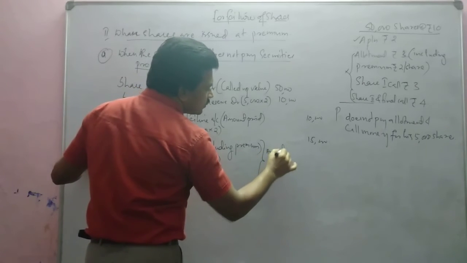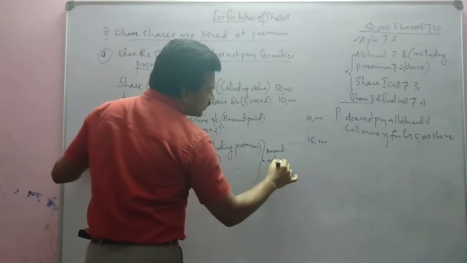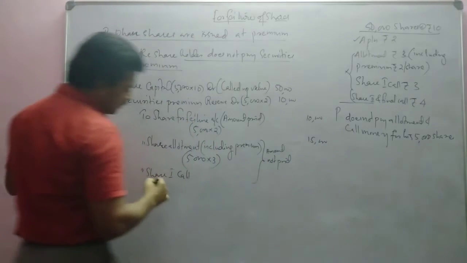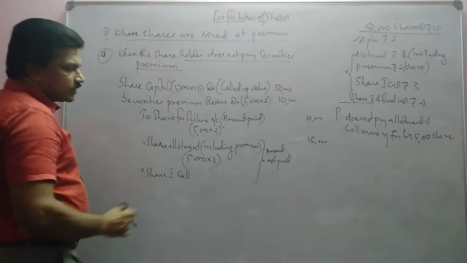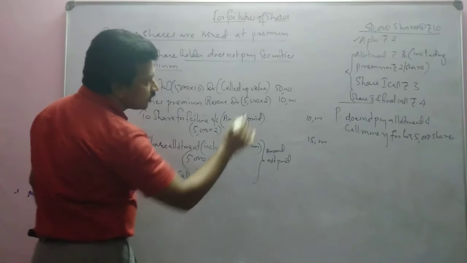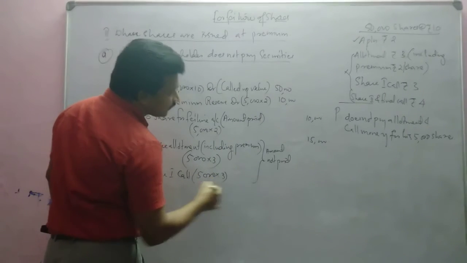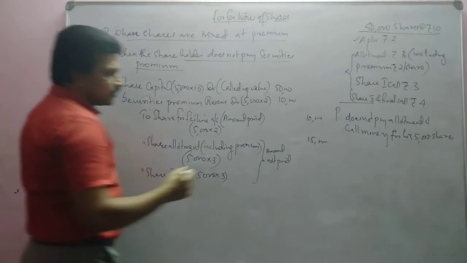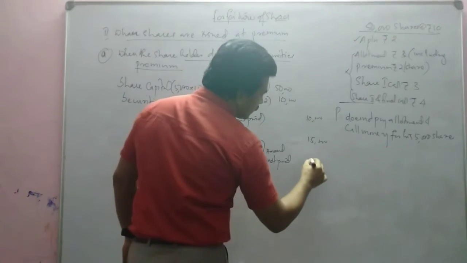Amount not paid. First call, how much? 5,000 into 3, so again 15,000.